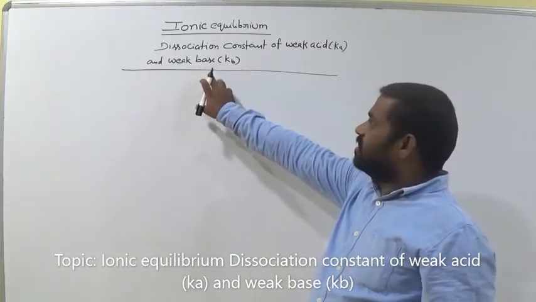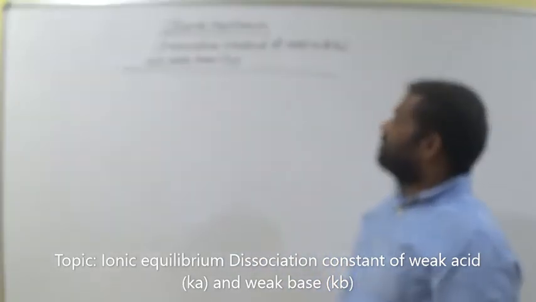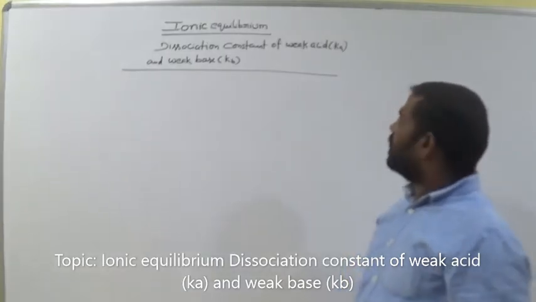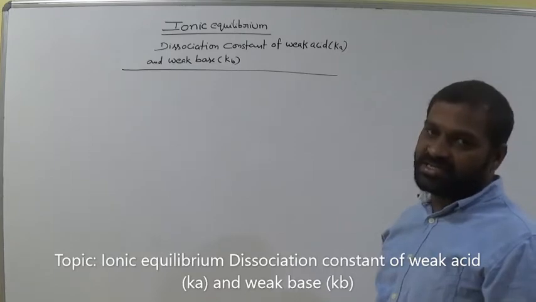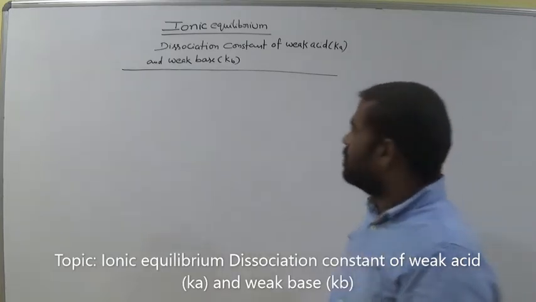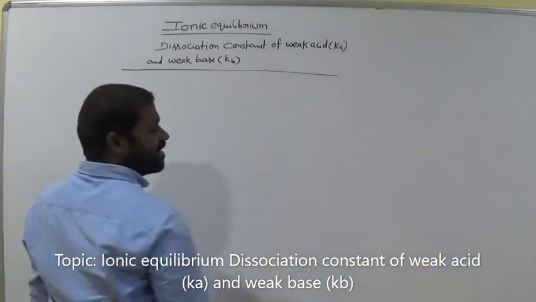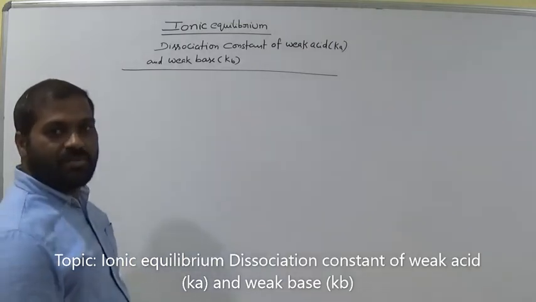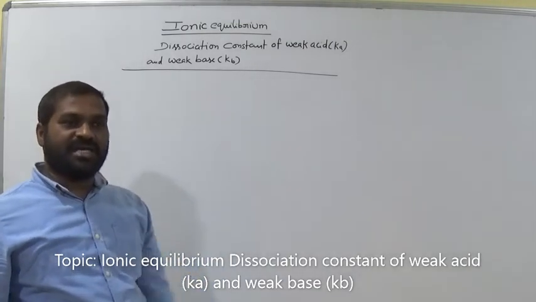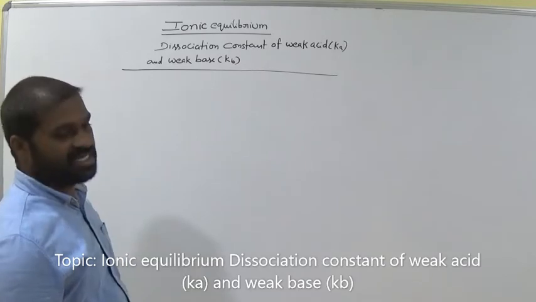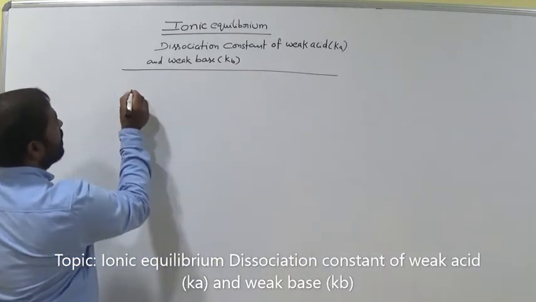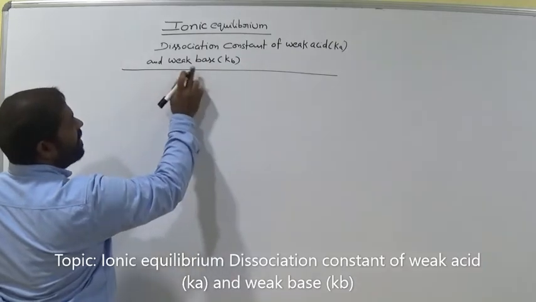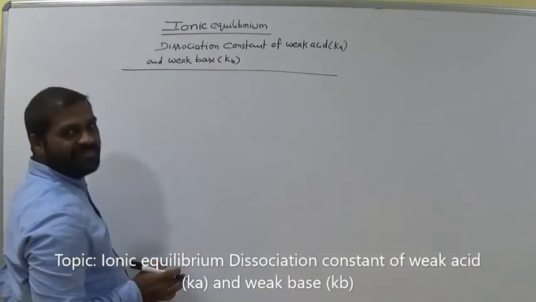Today I will continue the topic ionic equilibrium: dissociation constant of weak acid and weak base. Dissociation constant, or ionization constant as we also call it. Dissociation means split. Any compound can split into ions, then we call it dissociation or ionization. So remember this for weak acid and weak base.